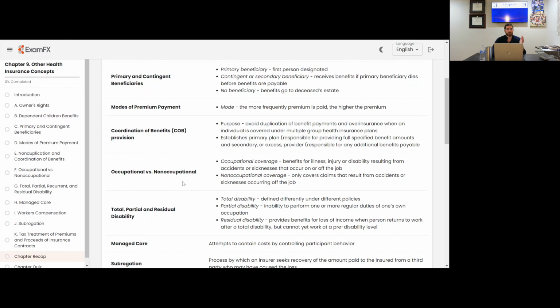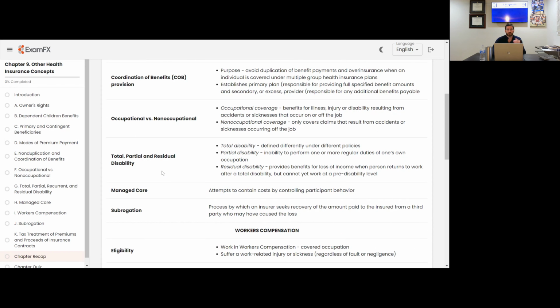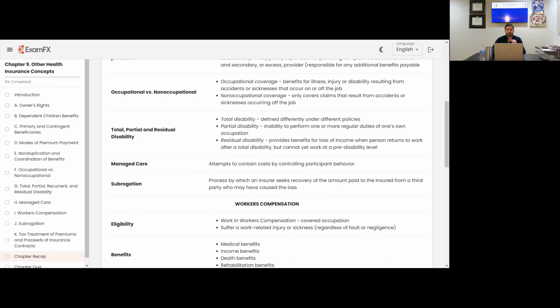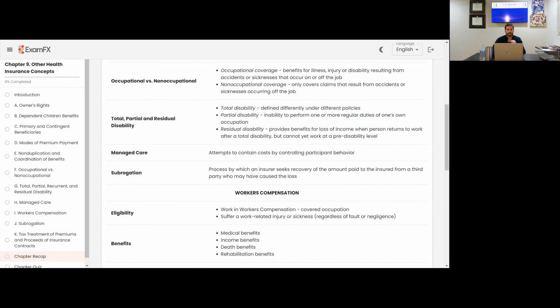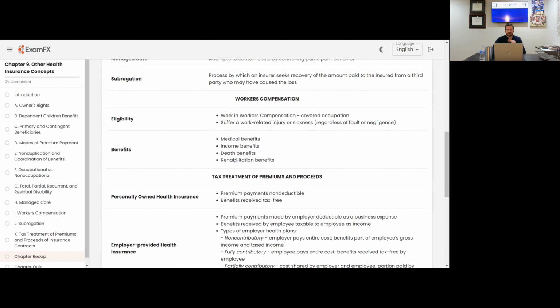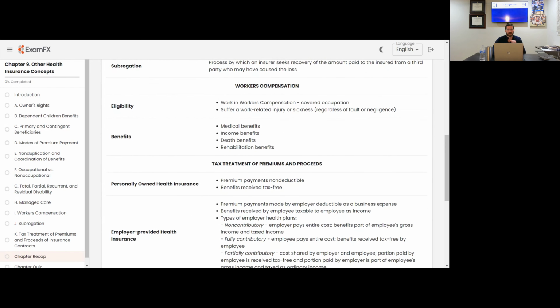Occupational versus non-occupational kind of makes sense, but just know occupational is either or, on or off the job. Know the different types of partial, total, and residual disability. Managed care, I don't think you'll have much on that, but the idea is it controls your behavior and controls your risk. Subrogation, that's kind of where lawyers get involved, when you go over amounts paid from a third party, or something that was caused by a third party.